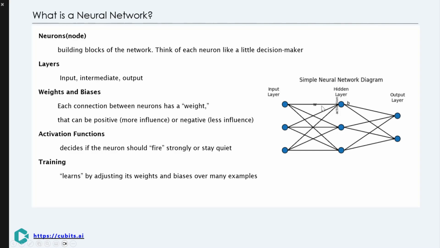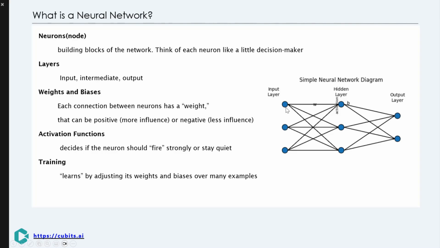Positive weights mean more influence, while negative weights mean less. Each neuron uses an activation function to decide whether to fire or stay quiet. During training, the network learns by adjusting these weights and biases based on many examples, honing its decision-making skills. This allows neural networks to process complex data and recognize patterns, just like our brains do.